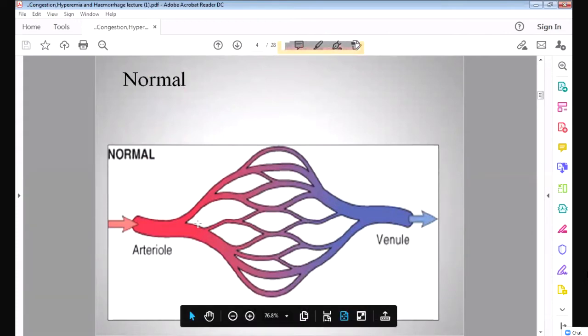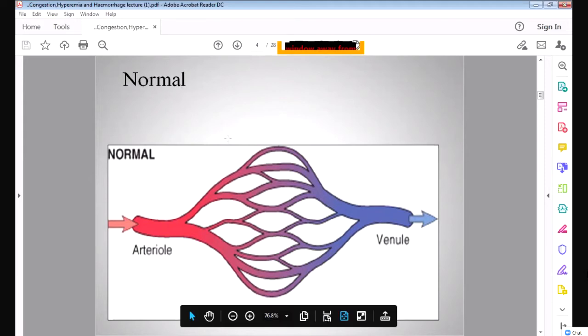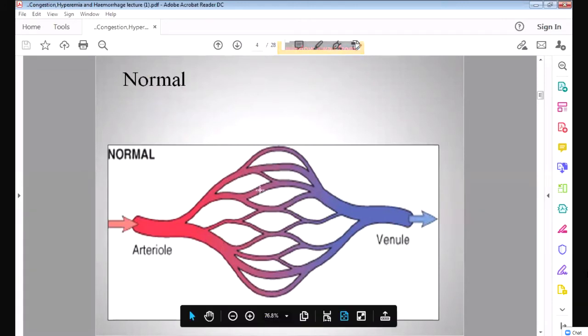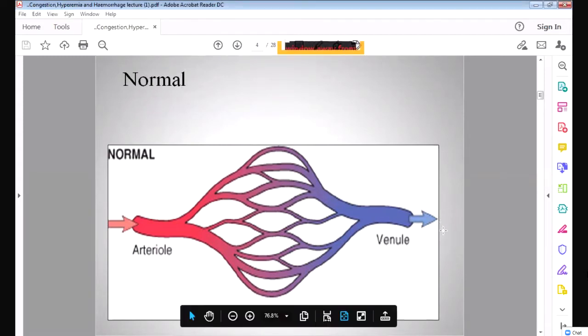Now, see. This is the mechanism in our body. The aorta pumps the blood and it will divide into many branches, arterioles, and here is the organ or the tissue, suppose the liver or lung or any other organ. This arterial blood, the oxygenated blood, will supply the organ. The organ will use this oxygen and give deoxygenated blood, which will be carried into the vein and then into the inferior vena cava and then into the right side of the heart to be oxygenated in the lungs. So this is the mechanism.